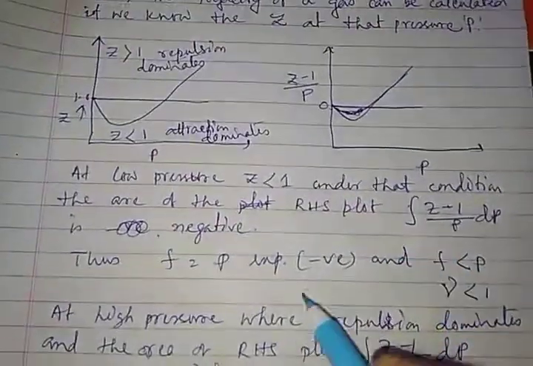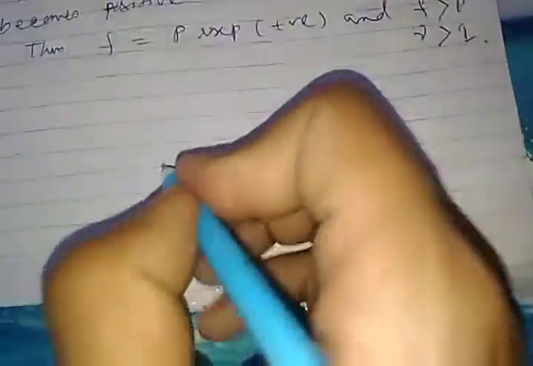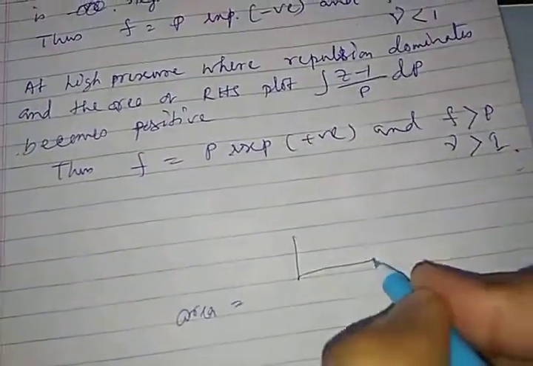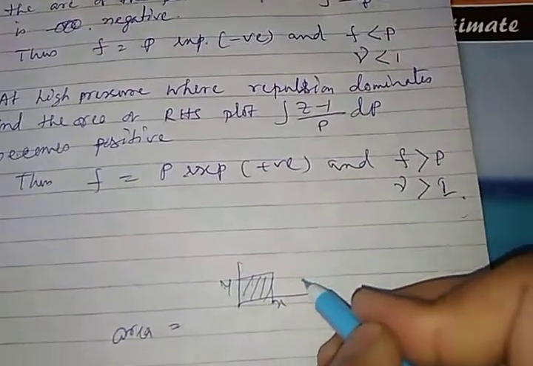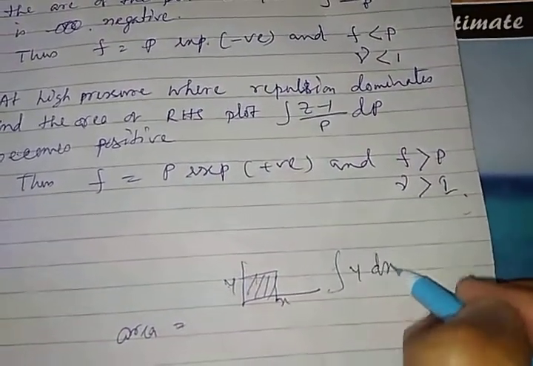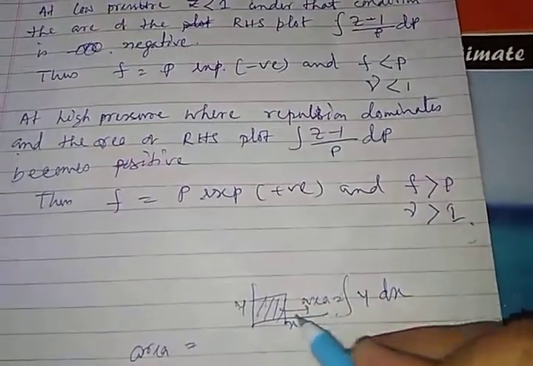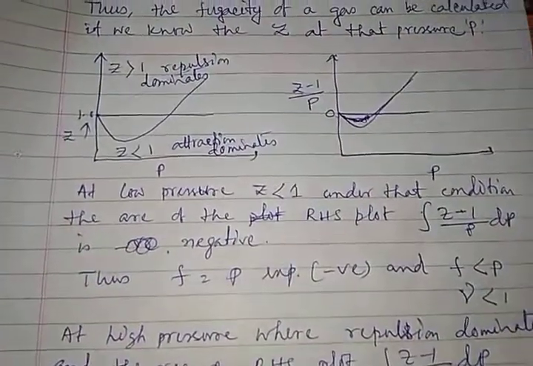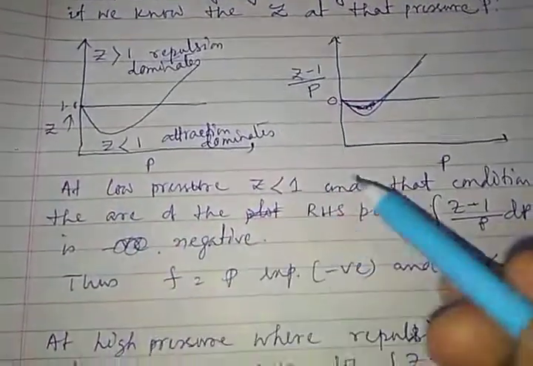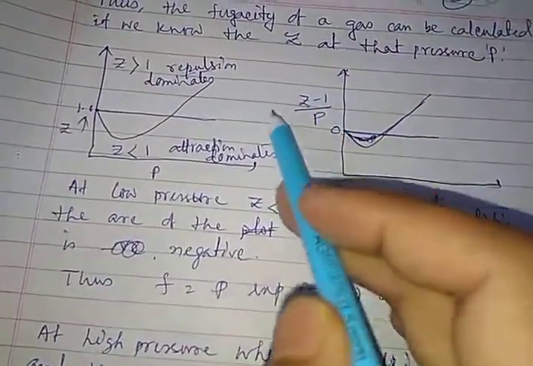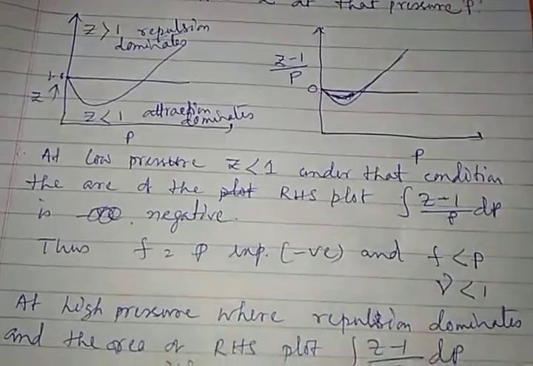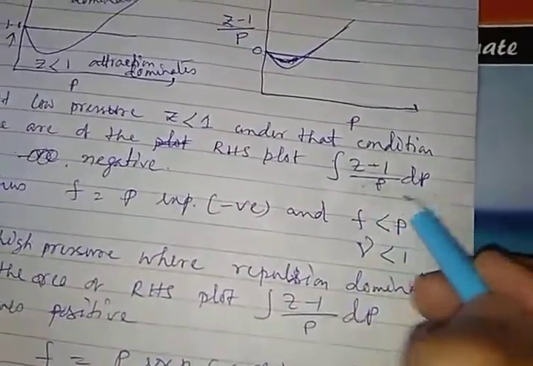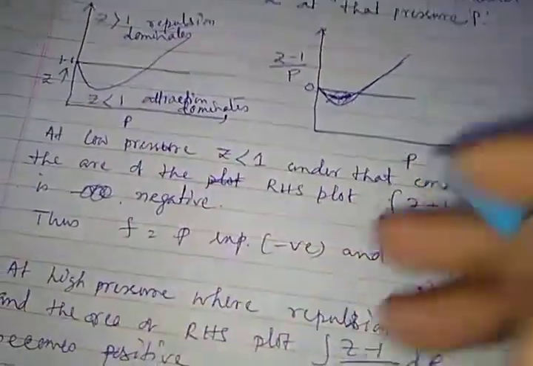So integration y dx is the area. If I am in the low pressure region, then this value is low, negative, and the integration of this term, this area, will be negative.